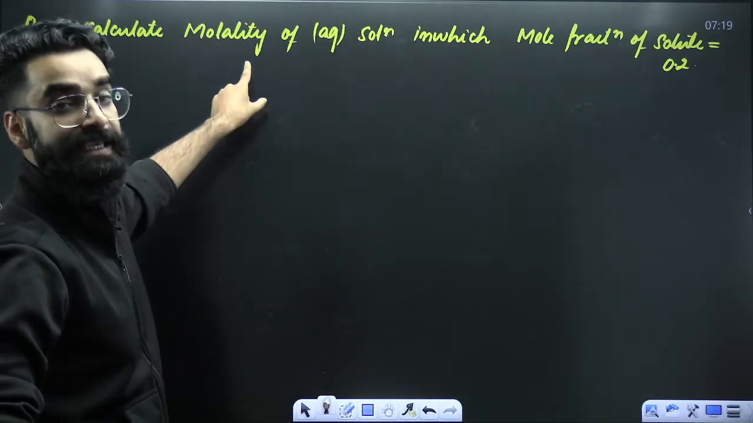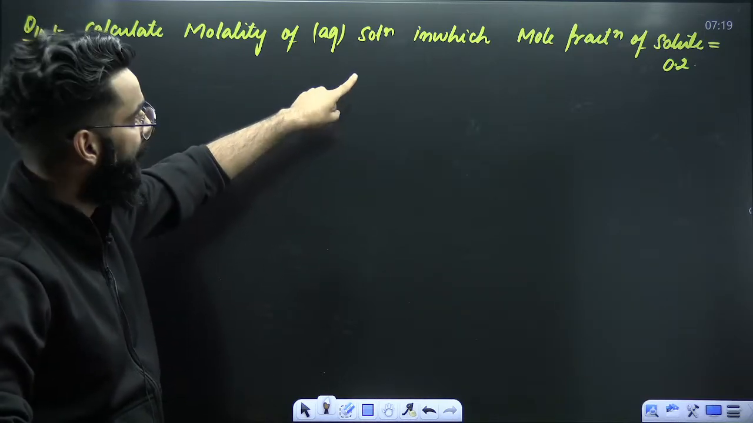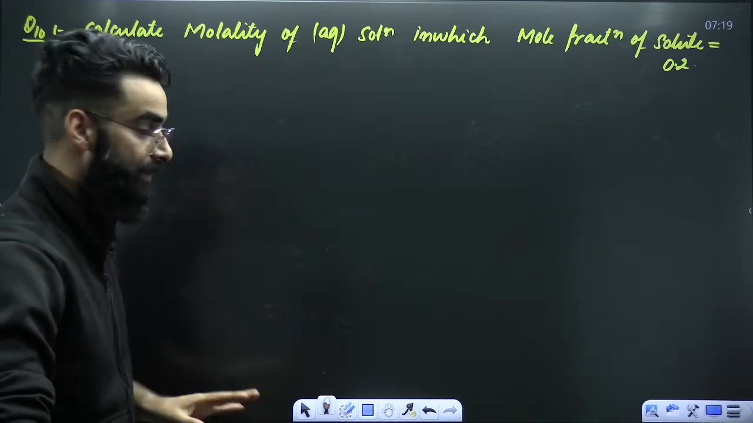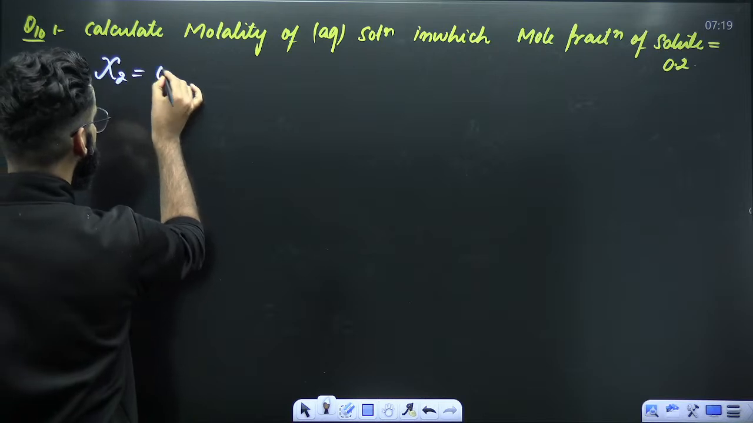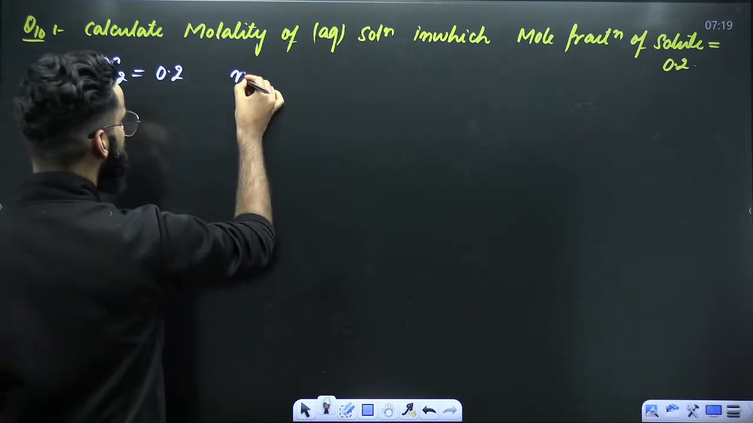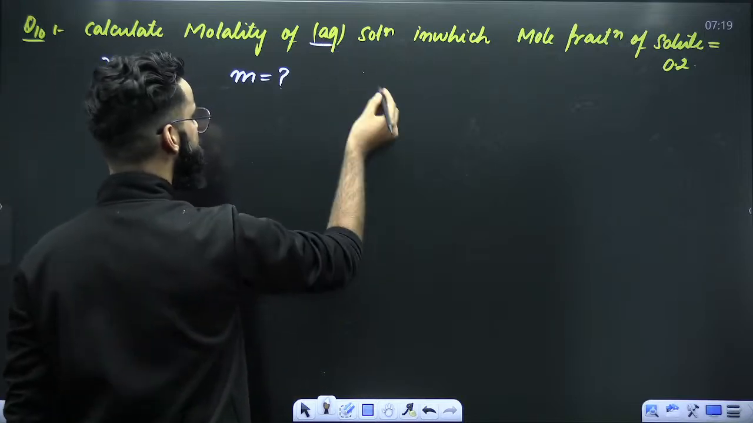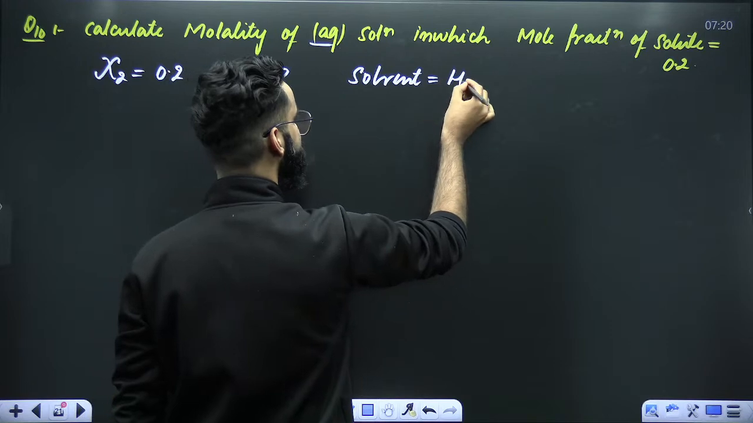Calculate the molality of aqueous solution in which mole fraction of solute is equal to 0.2. So we have got a solution in which mole fraction of solute is 0.2. We are supposed to calculate molality of the solution. And it is an aqueous solution. That means the solvent which we have used, that is water.